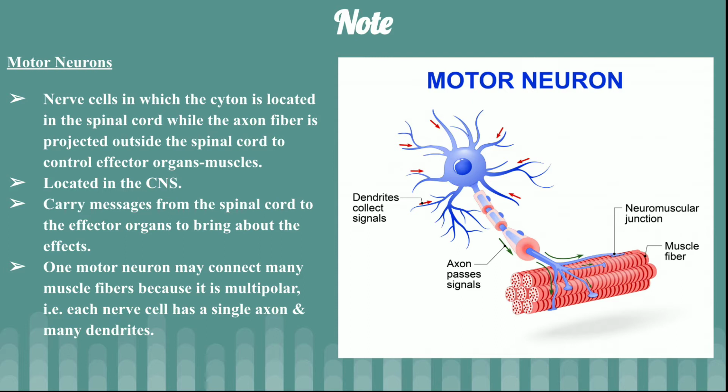Now the motor neuron is generally located in the central nervous system. They carry messages from the spinal cord to the effector organs to bring about the effects. One motor neuron may connect many muscle fibers because it is multipolar. That is, each nerve cell has a single axon and many dendrites. Axon is one, but dendrites are many.